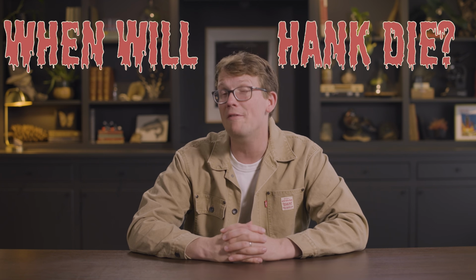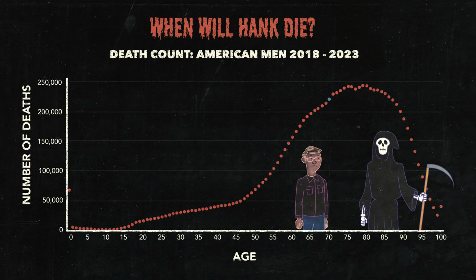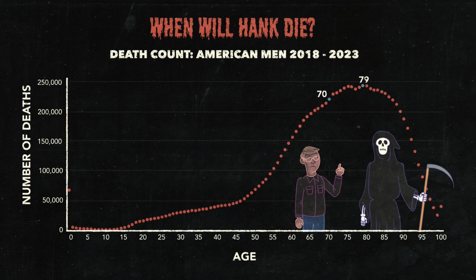I am going to die eventually, which is pretty important to me personally, so I'd like to know roughly at what age I am most likely to die. You might guess something like 70, which based on a national data set was the average age of death in the US for men who died between 2018 and 2023. But it might be that 79 is the more accurate answer, which is an extra 9 years.